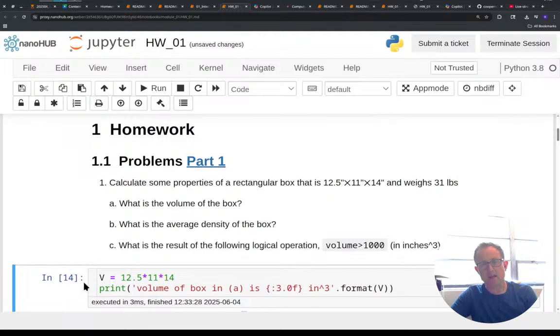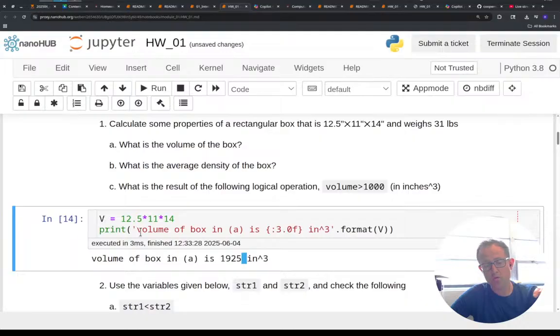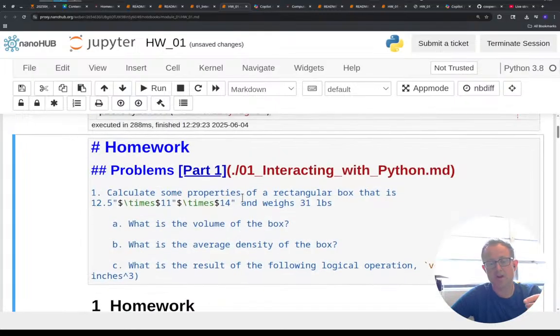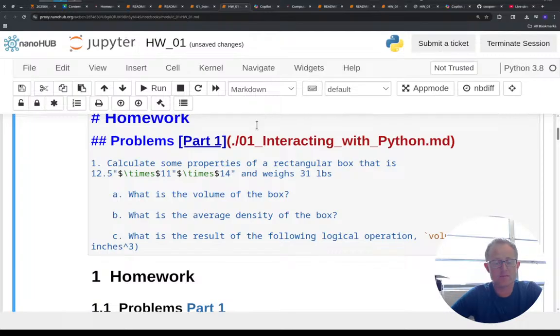So I mentioned that this is like a code cell. Some of the structure of Jupyter notebooks, again, if you haven't been using Python and Jupyter, this is all new and exciting, is the main thing that I'm excited to share with you. I love Jupyter notebooks because I can have code that does what I want it to, but then I can also have these other blocks called markdown blocks, and those are describing what I'm trying to do. So in this case, where we have a homework problem, it gives you the actual questions that you're trying to answer in this markdown cell.